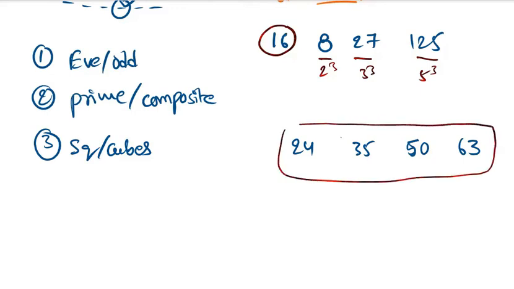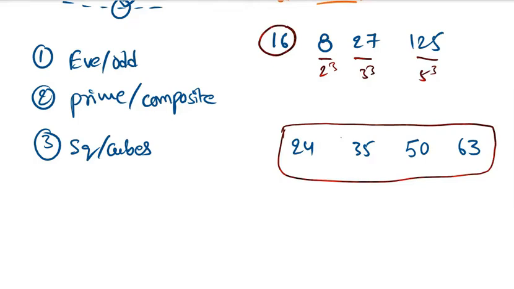Find the odd one in this set of numbers. That's a question. Okay, 50 only, right? Find the different one.